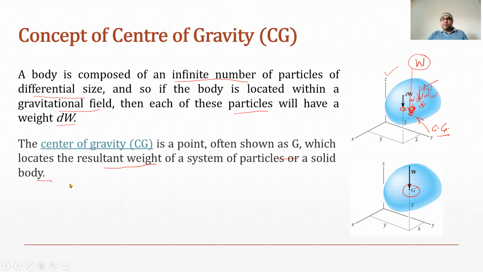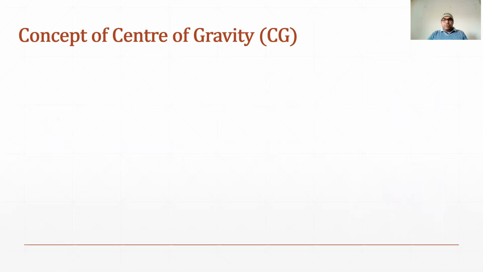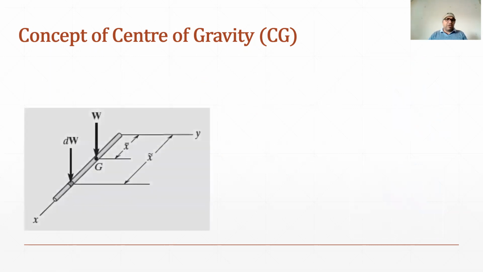Similarly, a body can be one dimensional, two dimensional, or three dimensional, and depending on that, we can find the coordinates of this CG. Now we will see how we can find the coordinate of this CG. If we talk about a one dimensional body, it can be like this.